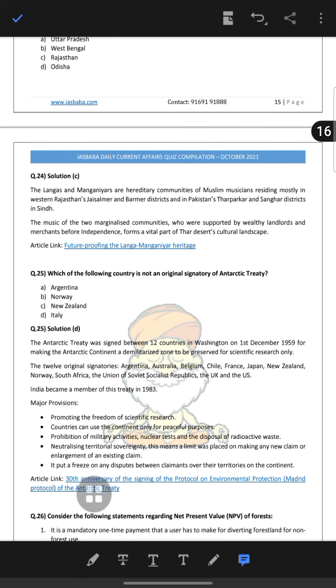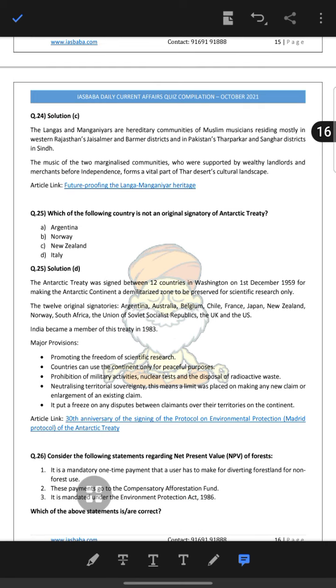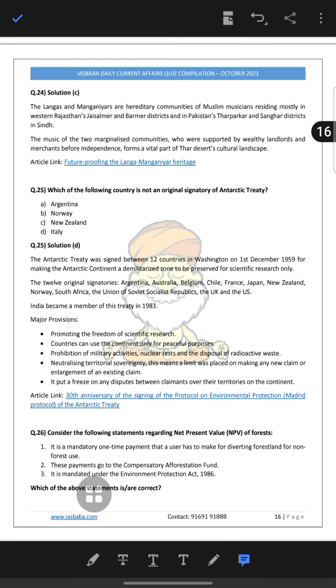Which of the following countries is not an original signatory of the Antarctic Treaty? So it's Italy. The Antarctic Treaty was signed between 12 countries in Washington for making Antarctica a demilitarized zone, preserving scientific research. The 12 original signatories are Argentina, Australia, Belgium, Chile, France, Japan, New Zealand, Norway, South Africa, the Soviet Union, the UK and the US. India became a member of this treaty in 1983. It promotes freedom of scientific research, peaceful purposes and prohibition of military activity, and neutralization of territorial sovereignty, and a limit was placed on making a new claim or enlargement of an existing claim.